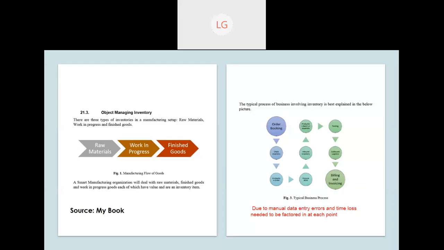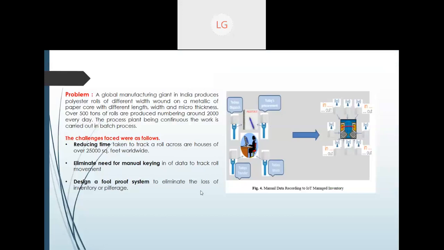So what they did, I'm showing you what the problem was, what the challenges were, and how they implemented this. A global manufacturing giant in India produces polyester film. This is the same manufacturing unit I'm talking about. It is a global manufacturer with a huge business setup, and not in India only. They have set up in every country, I suppose, in the USA, in Singapore, and in Europe also.